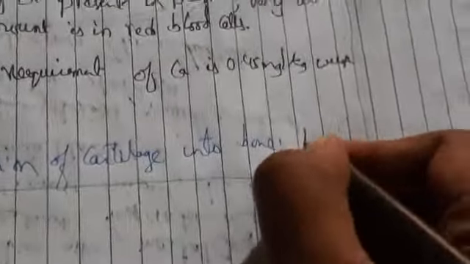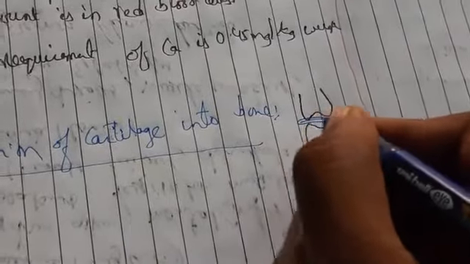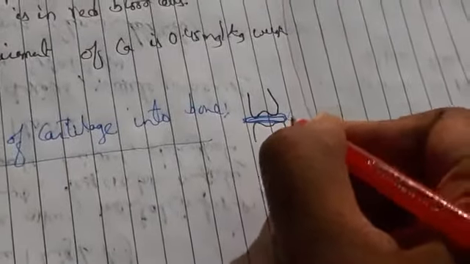So what is cartilage? Generally we have bones like this, and here there is some flexible tissue, gum-like. This we call cartilage.